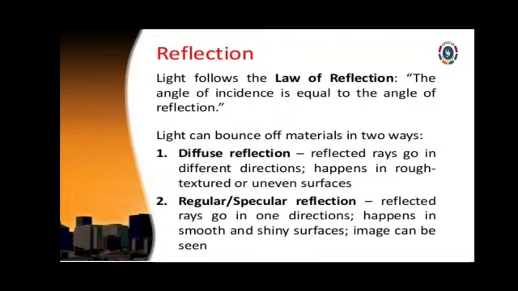If the surface is rough, the light rays that strike it are scattered and move in different directions. That reflection is called diffuse reflection.